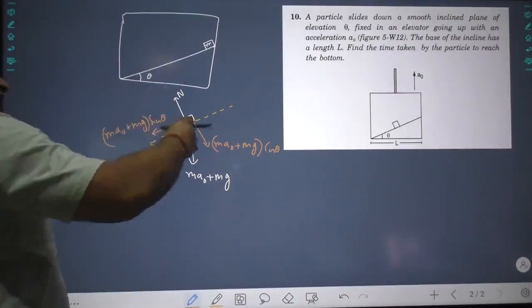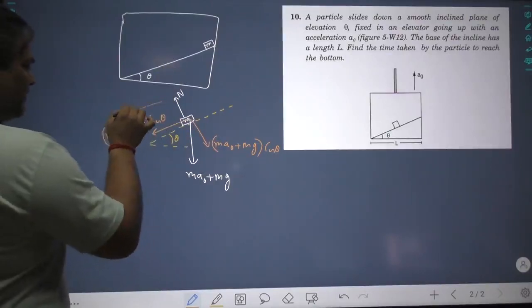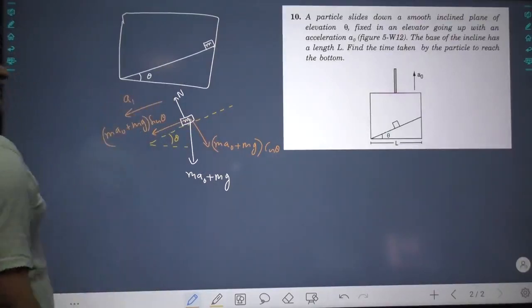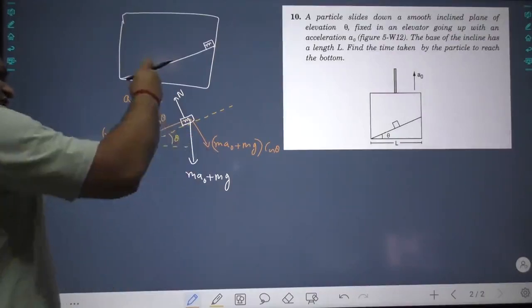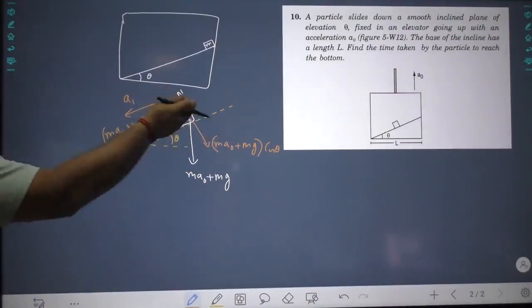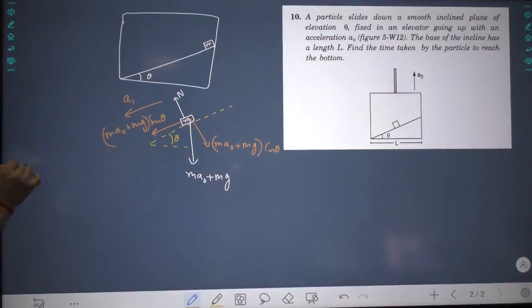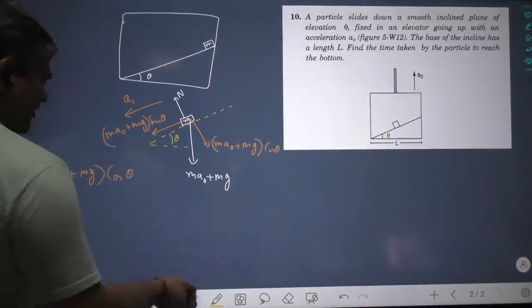Now there is no motion in the perpendicular direction. Let us take the acceleration along the plane as a1. So these two must be balanced. That is, N must be equal to (m a0 plus mg) cos theta. This equation does not help in any way, but okay.